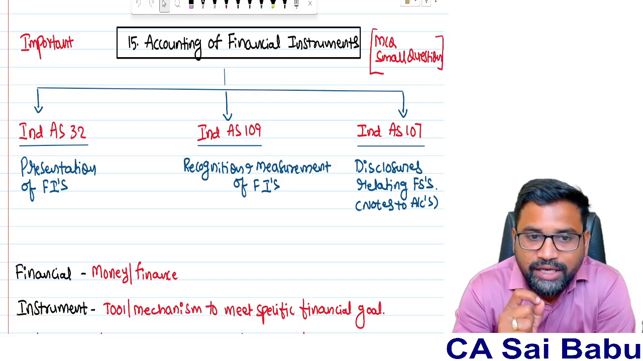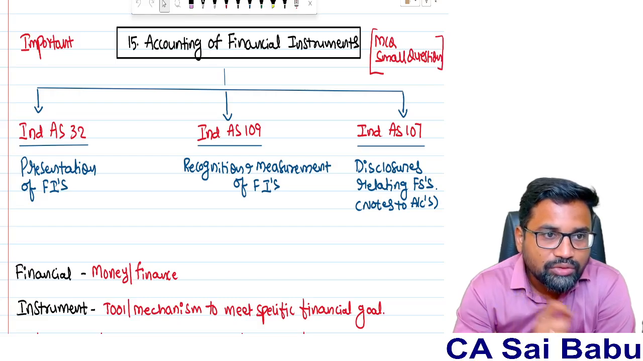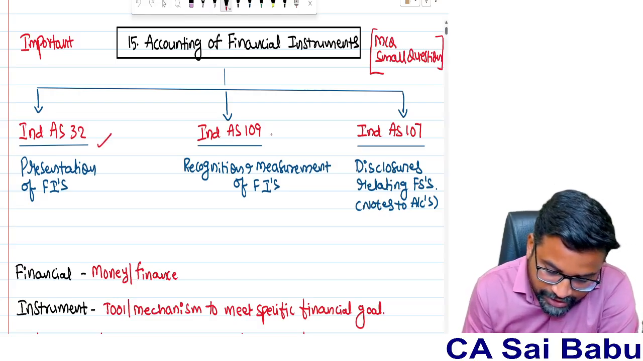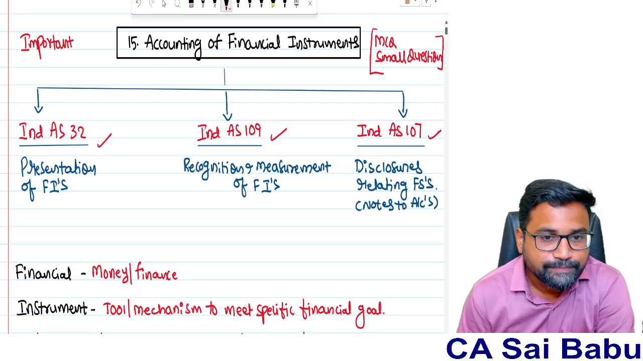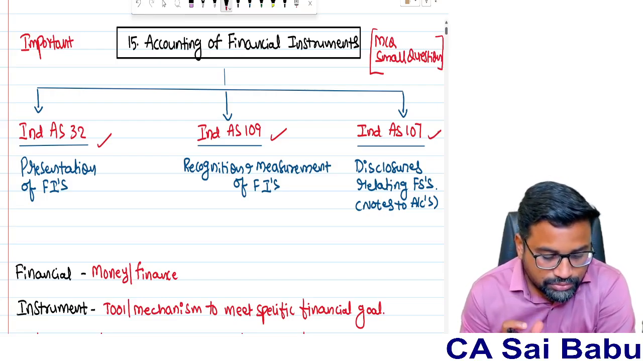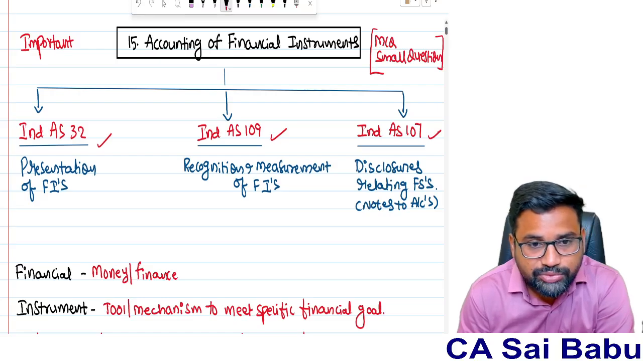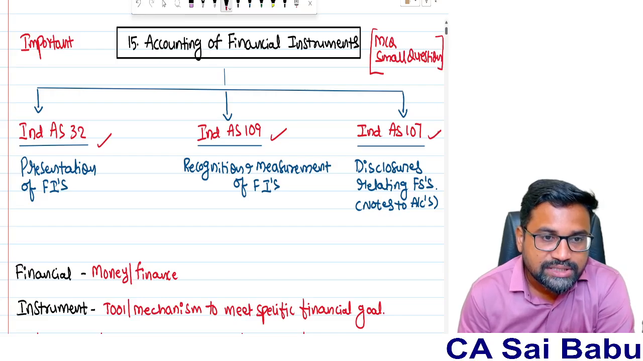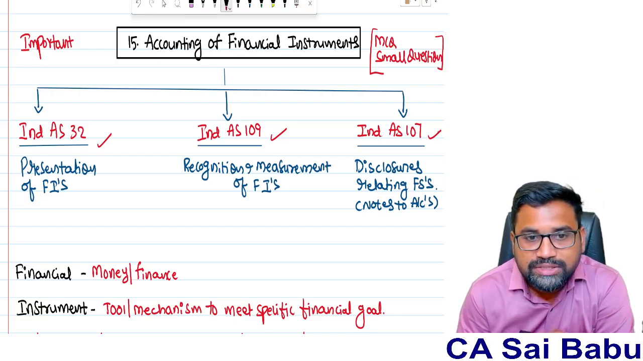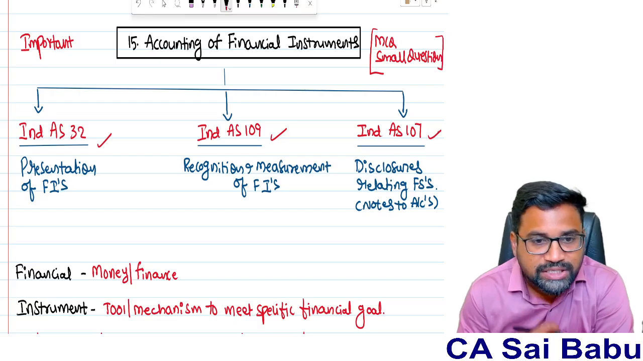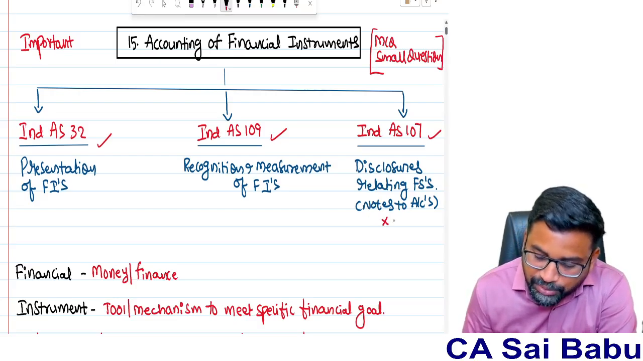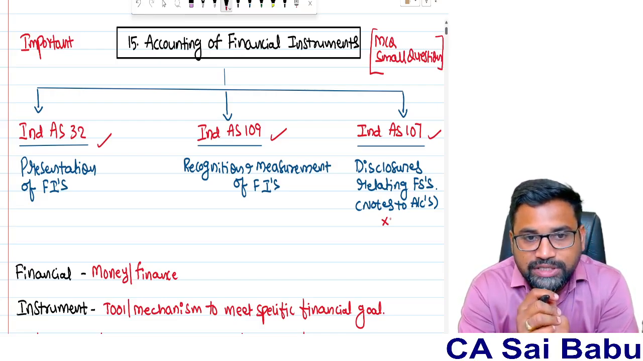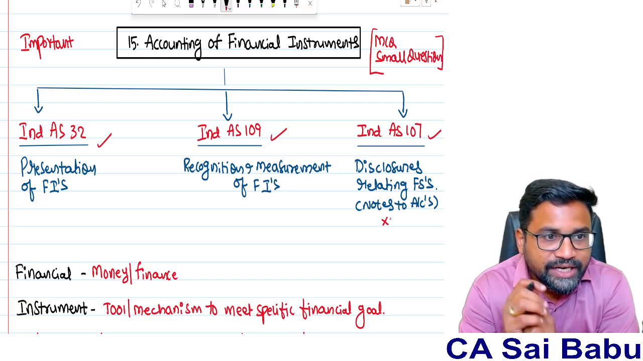So there are three Ind AS dealing with accounting of financial instruments: Ind AS 32, Ind AS 109, Ind AS 107. Ind AS 32 talks about presentation of financial instruments. Ind AS 109 talks about recognition and measurement of financial instruments. Ind AS 107 basically talks about disclosure relating to financial instruments, which is a complete theory part, so you can skip it. So the major Ind AS to be focused on relating to this chapter is Ind AS 32 and Ind AS 109.